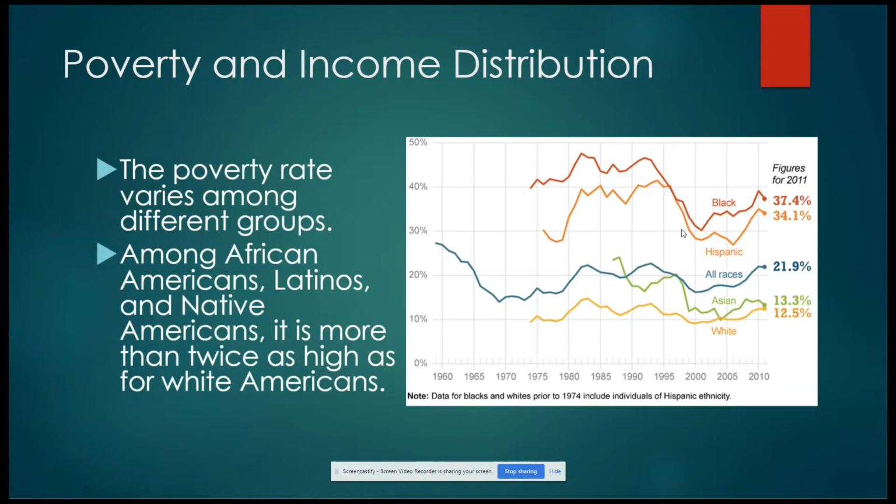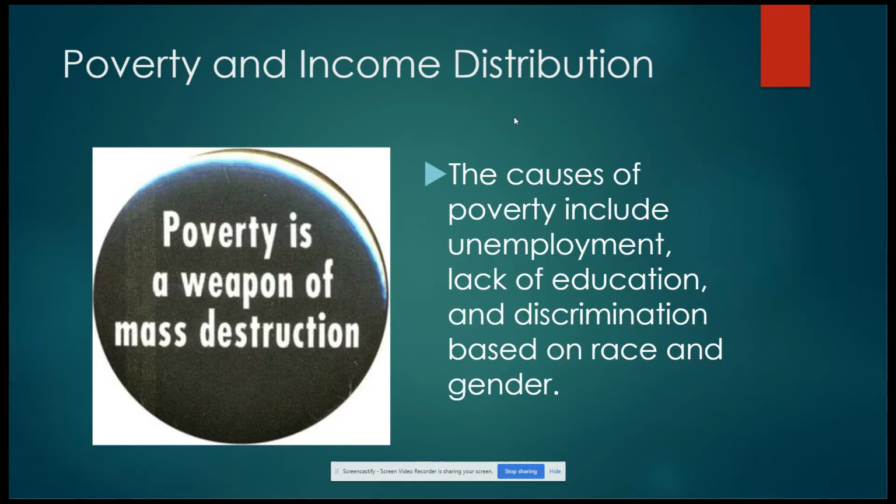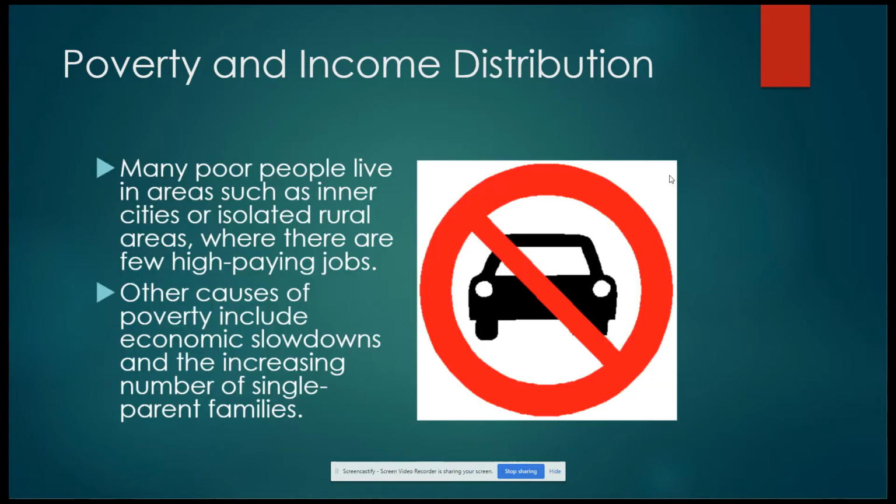The poverty rate varies among different groups. Among African Americans, Latinos, and Native Americans, it is more than twice as high as white Americans. The causes of poverty include unemployment, lack of education, and discrimination based on race and gender.